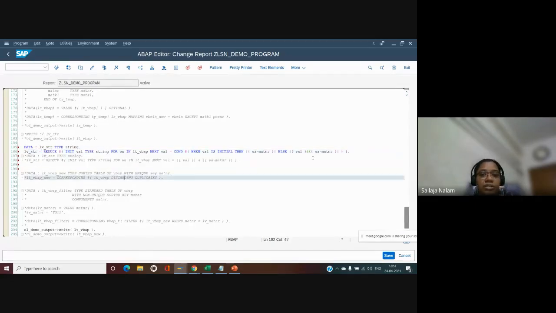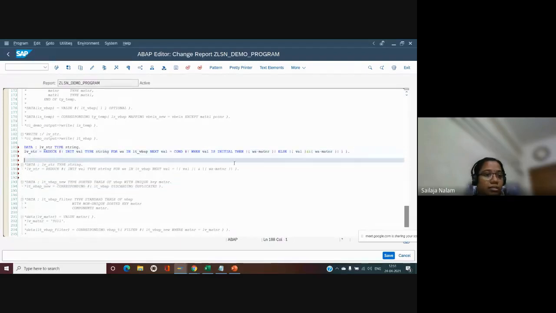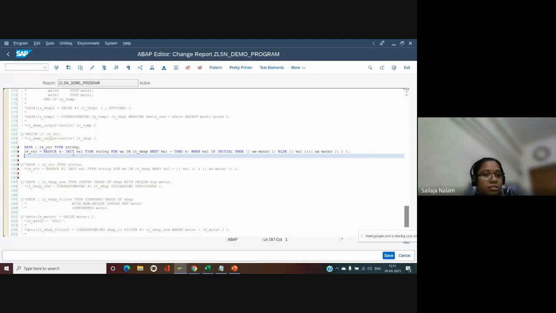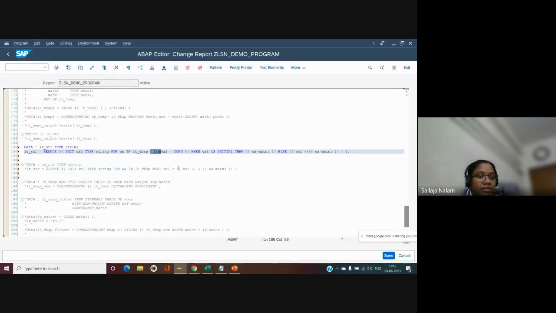What it is doing is, this is a local variable. We call them helper variables. I'm declaring a variable value for the work area. I assume that I want to concatenate all the materials and show it as output. I'm looping through my internal table, and the next iteration variable is next.